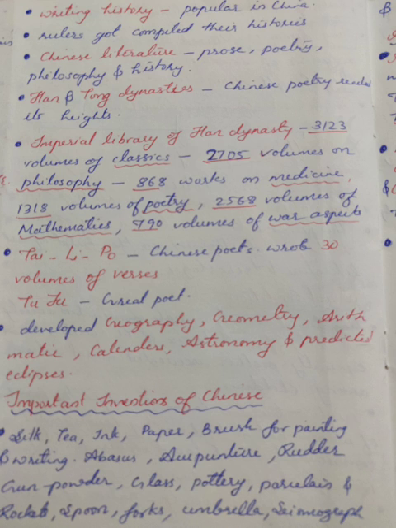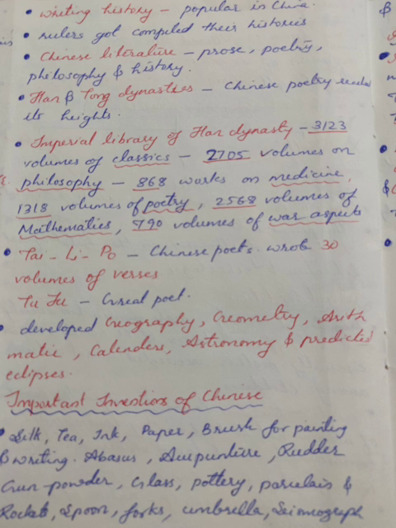The rulers got their histories compiled, which means a list of books produced by assembling information collected from sources. The Chinese literature comprises prose, poetry, philosophy and history. During the Han and Tang dynasties, which I think are familiar to you, Chinese poetry reached its height.